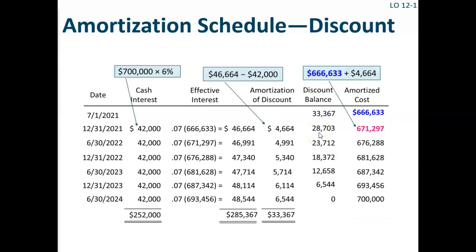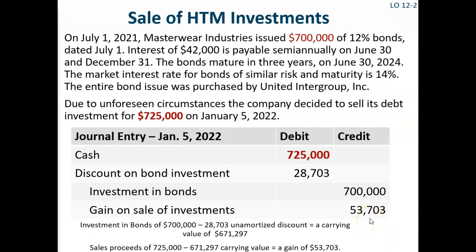As you can see from the amortization schedule, the unamortized discount at December 31st, 2021, just a few days before the sale, was $28,703. The unamortized discount account has a credit balance, so to get it off the books, we need to debit the account by $28,703. Finally, we need to credit gain on sale of investments for $53,703. This gain is calculated as follows.